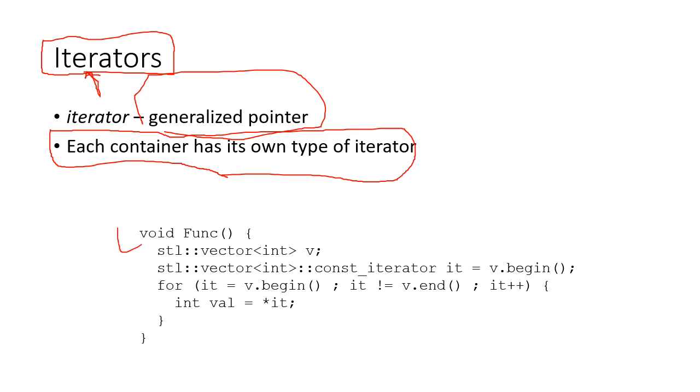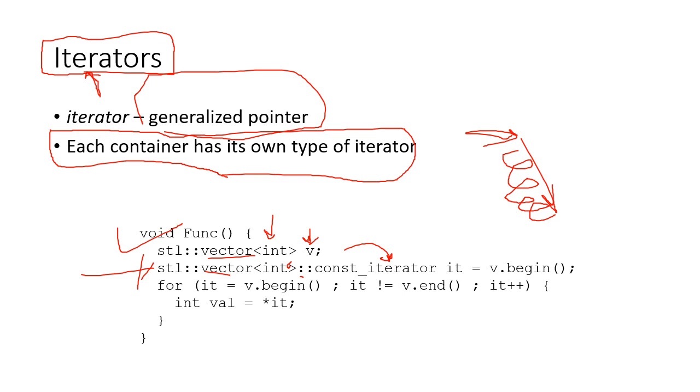Here is a void function, and inside it we use an STL vector of type integer, with variable v, and then again a vector of type integer, and two semicolons, then a constant iterator. Iteration means how many times the function has been run, and the thing which helps in it is the iterator.